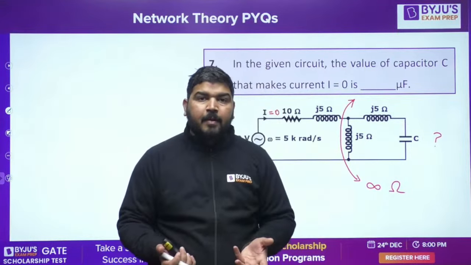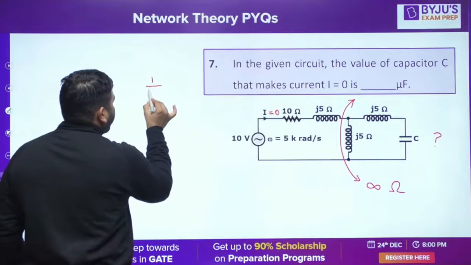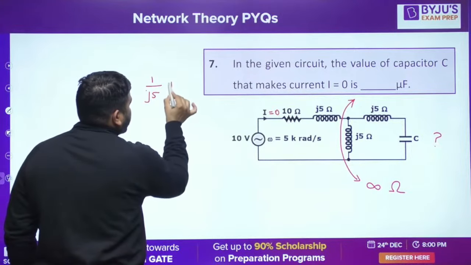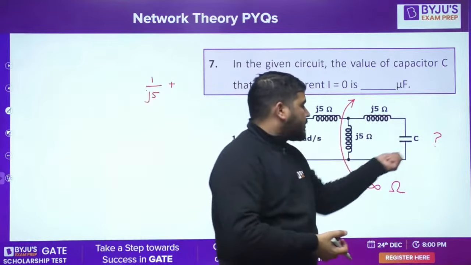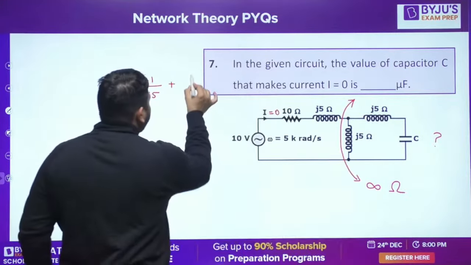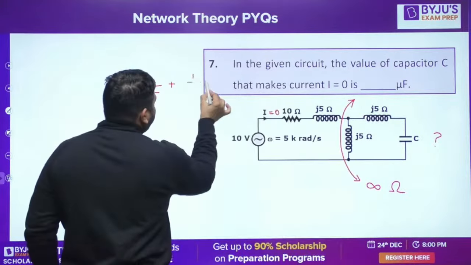What is the admittance of this branch? Admittance of this is 1 upon j5, plus, because in parallel we can directly add their admittances, the admittance of the other branch, which is 1 upon j5 minus j by omega C. Is it fine, guys? 1 upon the total impedance, which is j5 plus 1 by j omega C. So I have written 1 upon so that the admittance can be calculated.